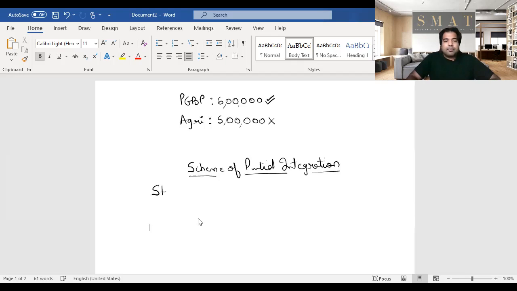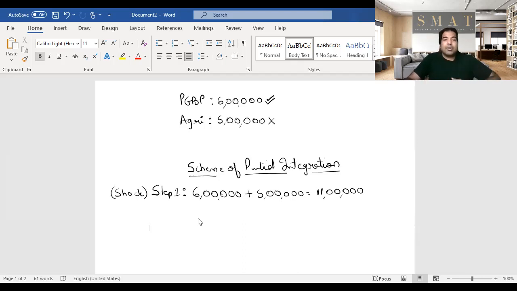What's the first step? Guys, the first step, they shock the surgeon. The first step is always to shock, and that's your shortcut, guys. The first step is to shock the surgeon. Shock means what? They take his non-agriculture income, plus they also take his agriculture income, and they calculate the tax on this total income. So guys, on 11 lakh they calculate the tax.